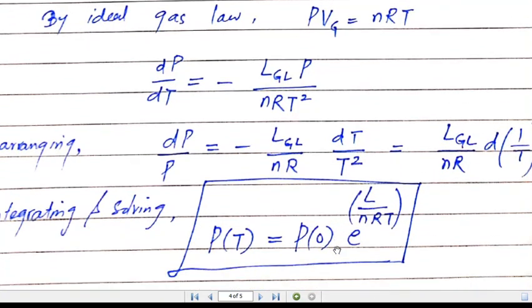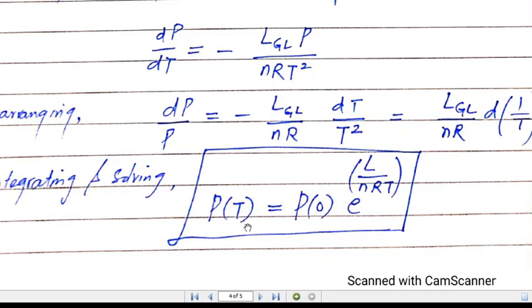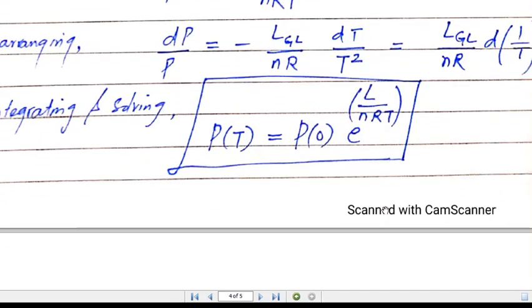So taking the integral of this term, you will have integral of dp over p into integral of this, where d will be cancelled with the integral, and integral of dp over p is equal to log of p. So log of p will be equal to L over nRT, and log of p can be easily solved by taking the exponential on both sides. So you will have p of t is equal to some constant, that is p naught, into exponential of L over nRT. So this is the required expression for the vapor pressure as a function of temperature.